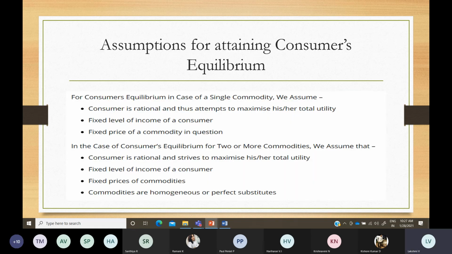Why do we consider consumer equilibrium? Because, as we discussed earlier, all consumers are rational. Rational means they want to get maximum satisfaction. For the price I pay, the cost I incur, the benefit should be more. This will be my tendency.